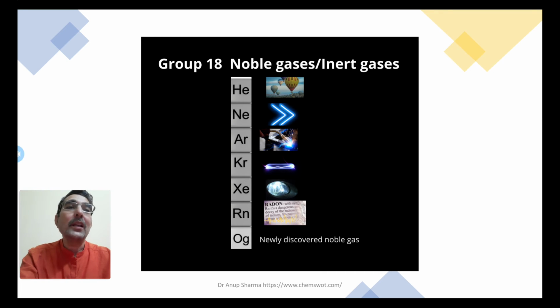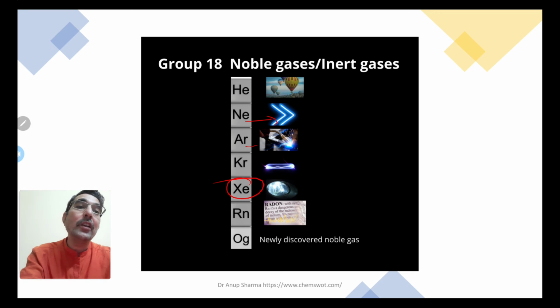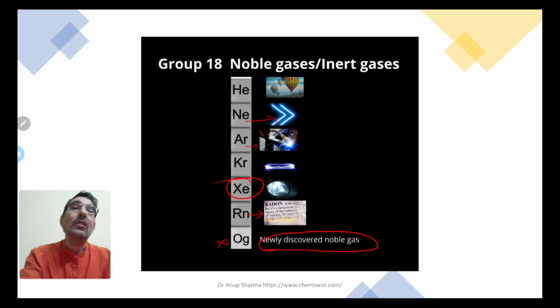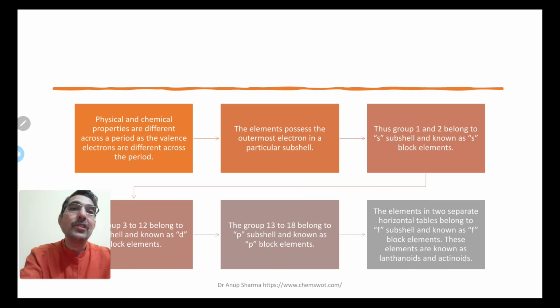Group 18, noble gases. We also call them inert gases because they do not take part in chemical reactions, with few exceptions like xenon. So helium is used in hot air balloons and glow lights, argon in welding to keep an inert atmosphere, krypton in glowing, radon in diagnosis and medicinal chemistry, like in hospitals. And this is a newly discovered noble gas, so this will not be part of our chemical properties.